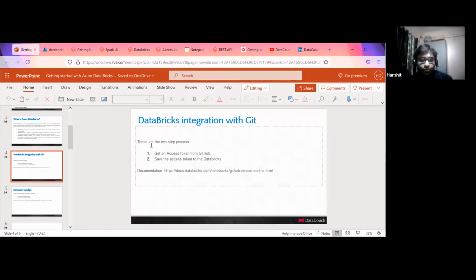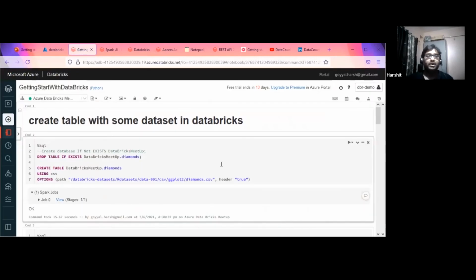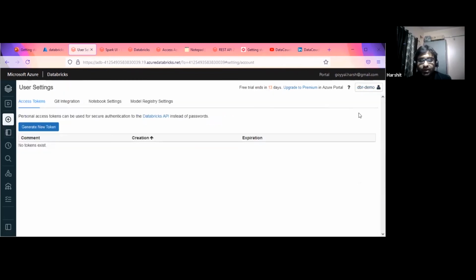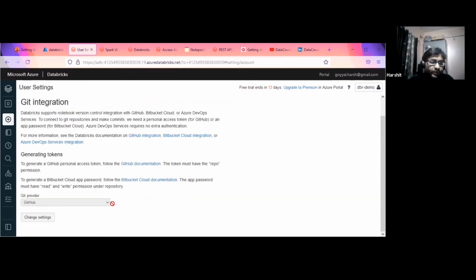So basically it's a two-step process. One is we need to get the token from GitHub and save this token into Databricks. As soon as we save this token, our integration is completed. Now whatever notebook we are using, we can directly check into our Git repository. It could be enterprise Git, it could be GitHub, or there are a few more options available. So what you have to do is go to the user settings. Once you go to the user settings, after clicking this workspace, into the Git integration, you have this drop down. As of now I've already integrated to my GitHub account. So if you go with this, I need to change the setting.